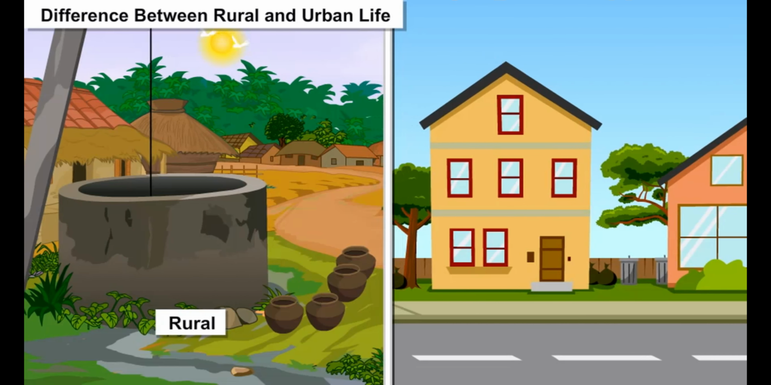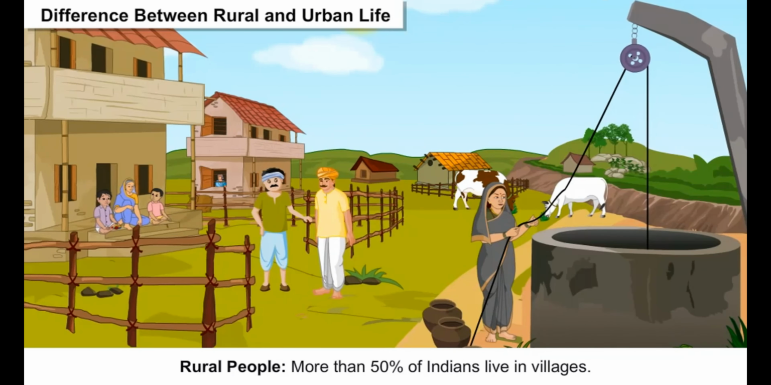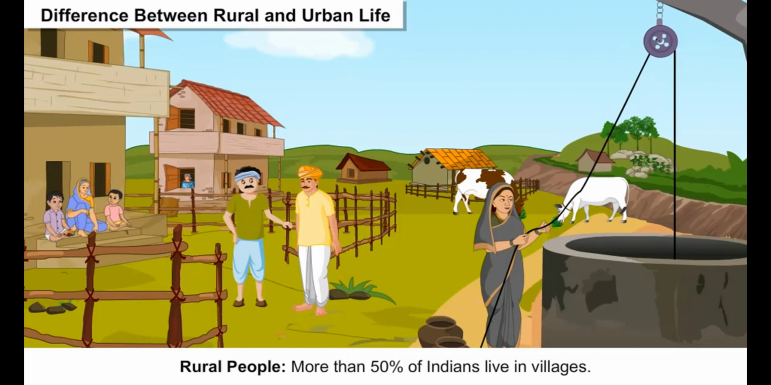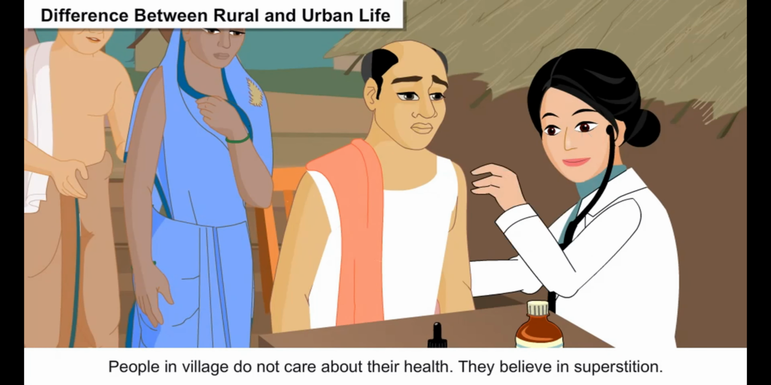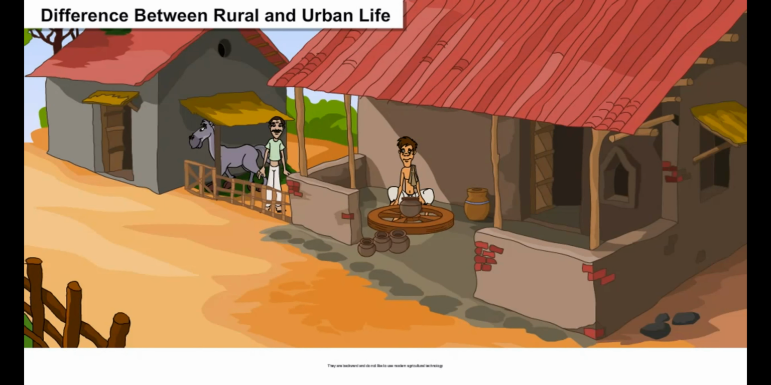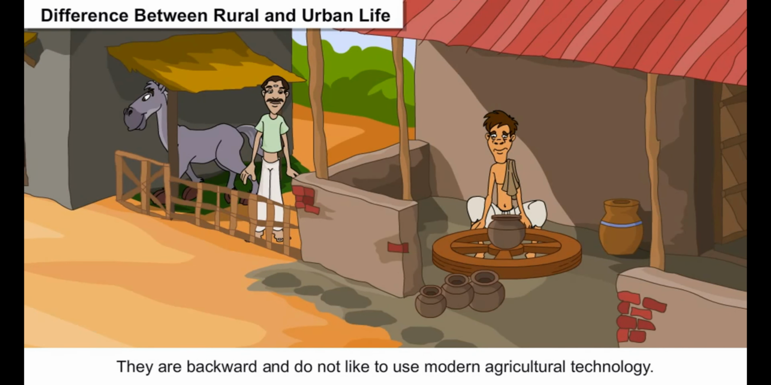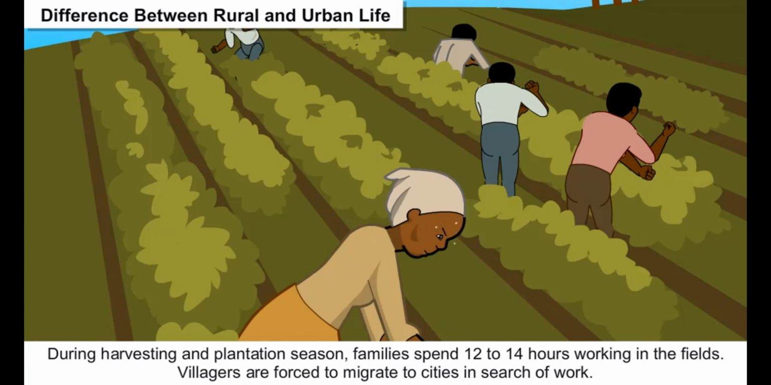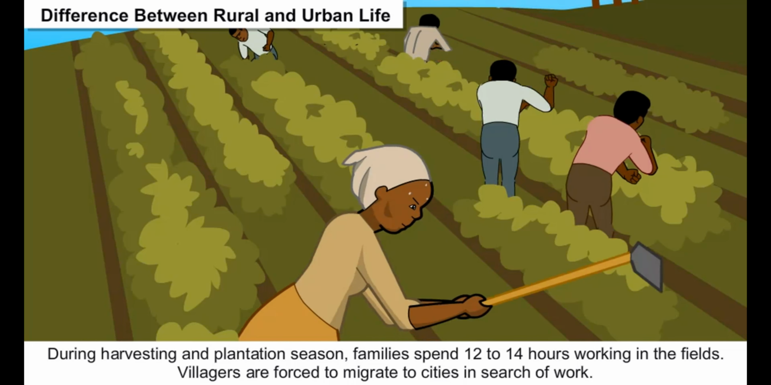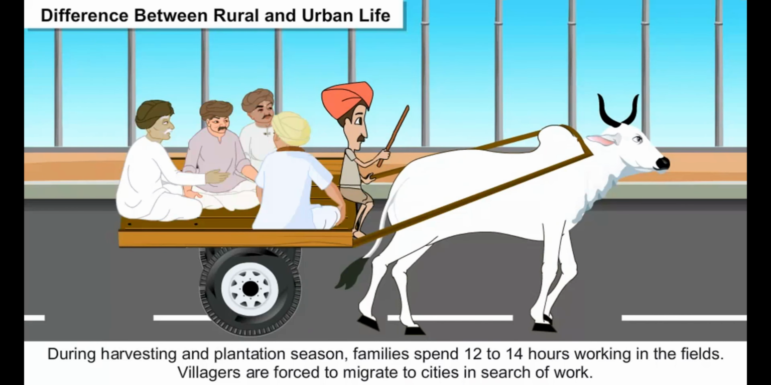Difference between rural and urban life. Rural people: more than 50% of Indians live in villages. People in villages do not care about their health. They believe in superstition. They are backward and do not like to use modern agricultural technology. During harvesting and plantation season, families spend 12 to 14 hours working in the fields. Villagers are forced to migrate to cities in search of work.